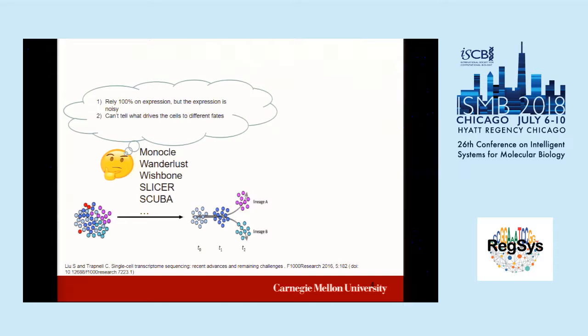Another issue, which I think is more critical, is that all of these methods are based only on the expression data. But we all know single-cell RNA-seq data is very, very noisy, so we should not trust only the expression data. Our solution here is to use an extra piece of information: the TF regulatory information. To be more specific, the TF binding situation.